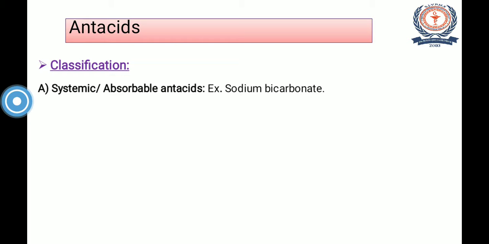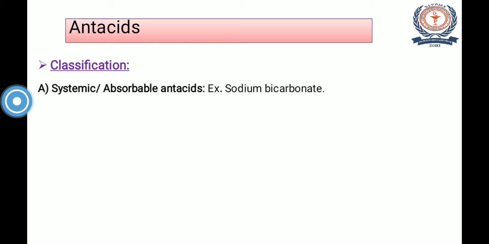Now, apart from some advantages, these systemic antacids have some disadvantages also. They have the property that they may alter the electrolyte balance, and because of that there is retention of sodium ions.